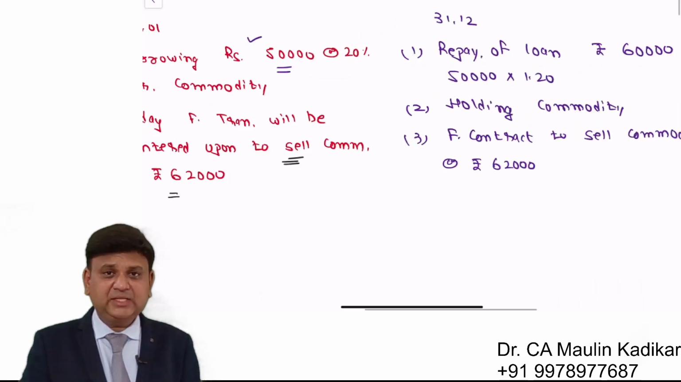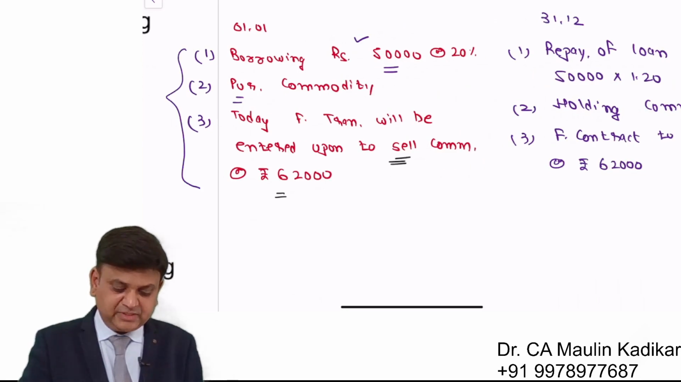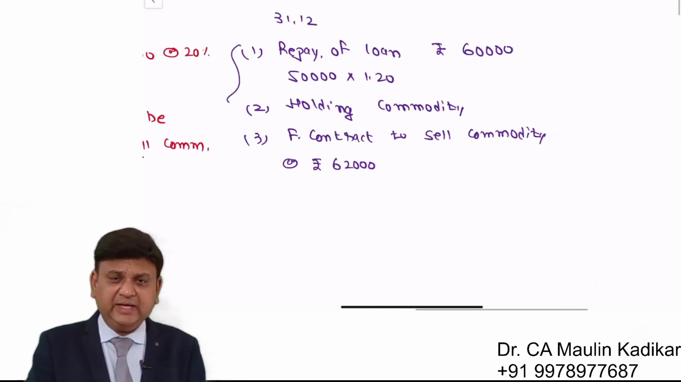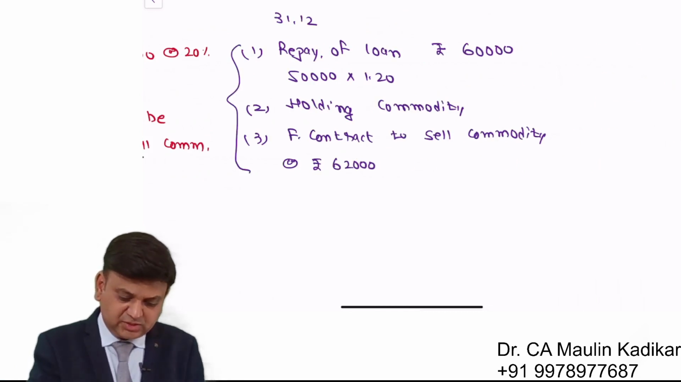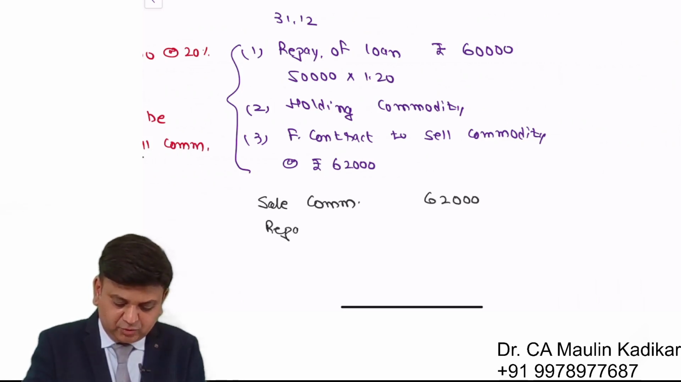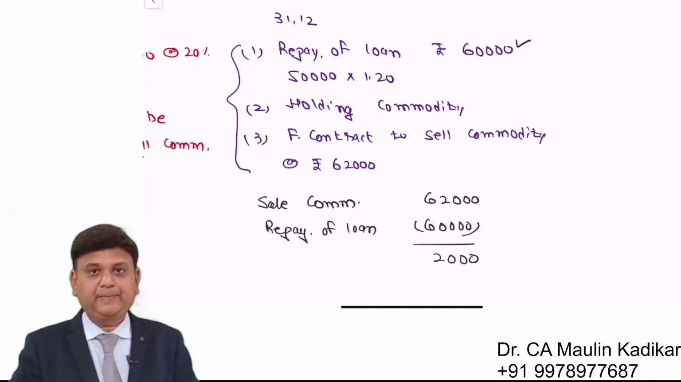So on entering into these transactions on 1st of January, Mr. Amitabh Bachchan will have these things at the end of the year. Now at the end of the year, dear students, he will sell commodity at the rate of 62,000. He will make the repayment of loan. What is the repayment of the loan? 60,000. This amount is used, and with that he will have a surplus of 2,000.